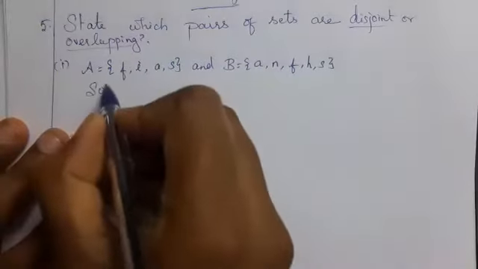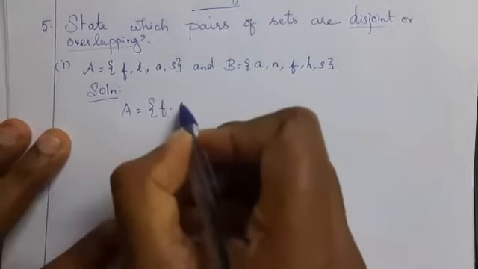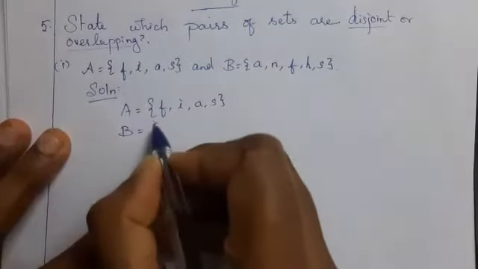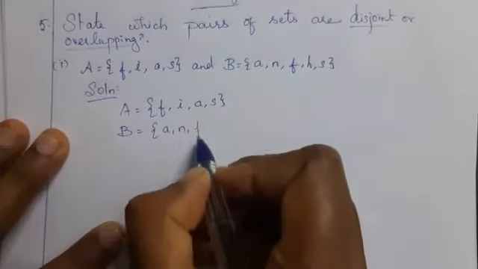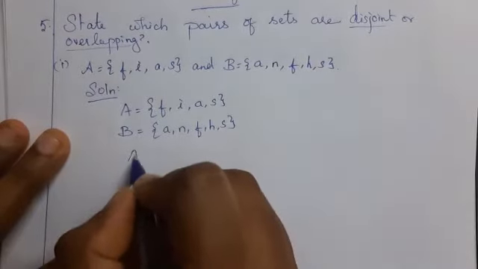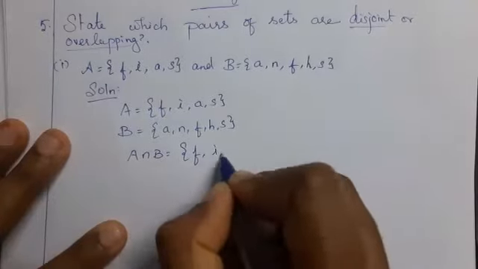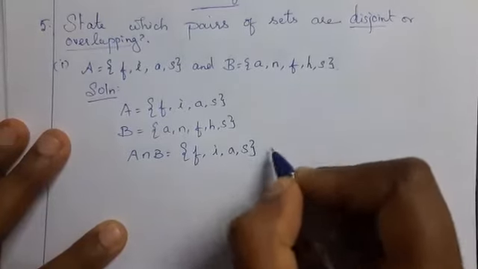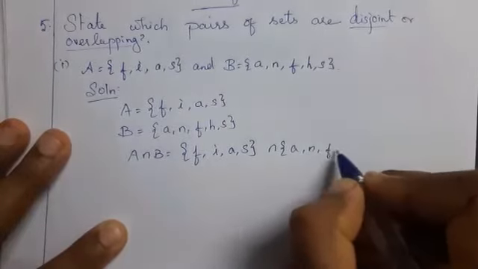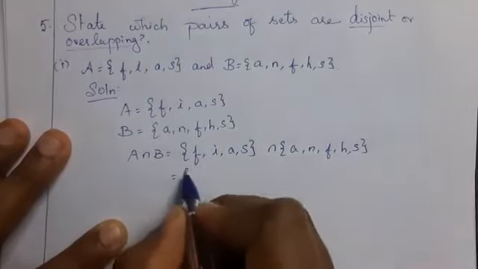First, write the set capital A is equal to {F, I, A, S}. Capital B is equal to {A, N, F, H, S}. Find the intersection of A and B. What is the meaning of intersection? You must take the common elements from A and B. First, take the first element F. Here also present.